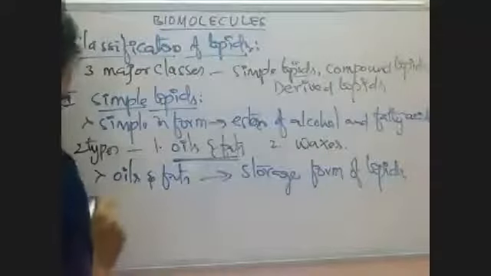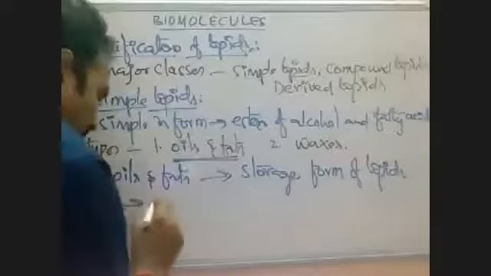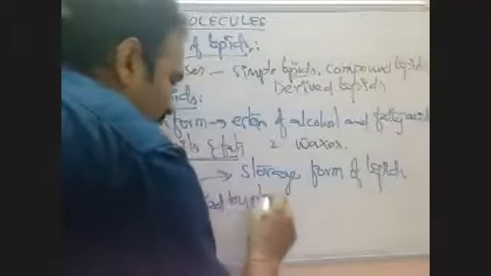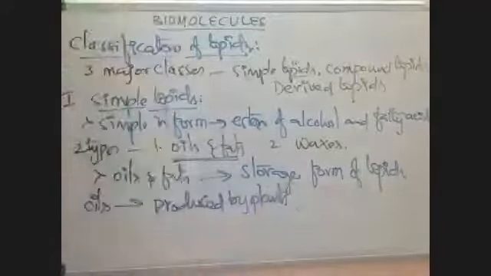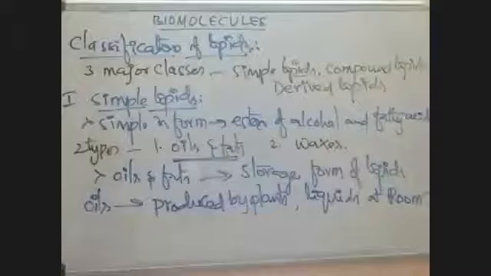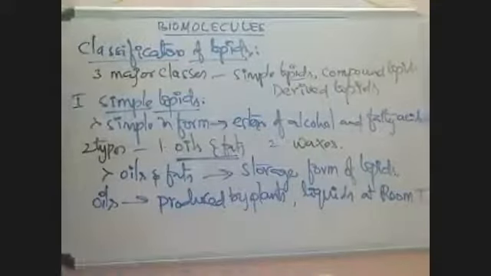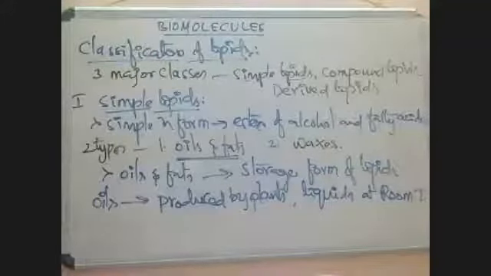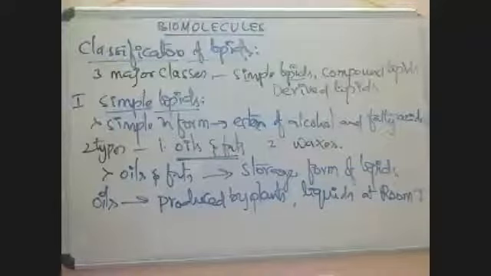Oils are produced by plants and they are liquids at room temperature.